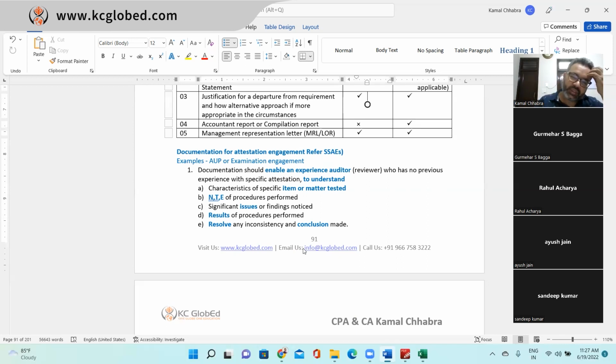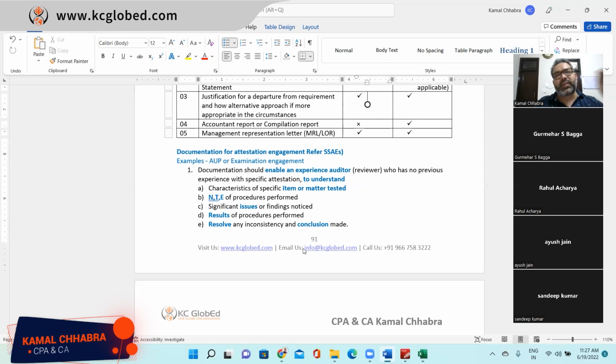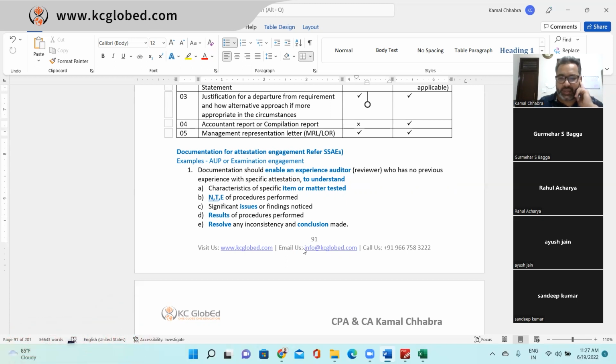Testing of the entire financial statement comes in an audit engagement. Review of the entire financial statement comes in a review engagement. But in attestation, it's closer to a specific account, specific balance, specific transaction, or specific disclosure. So it should enable an auditor to understand the characteristics of the specific item and the matter tested, the nature, timing, and